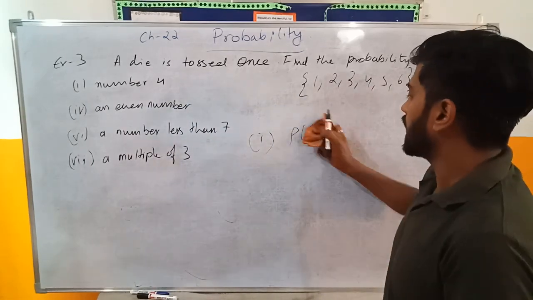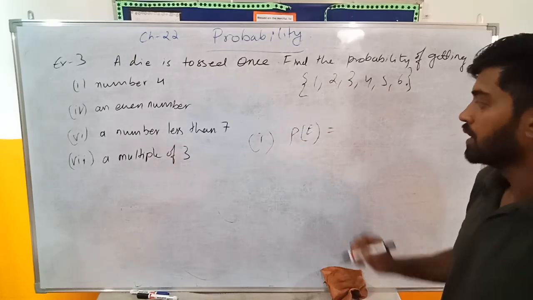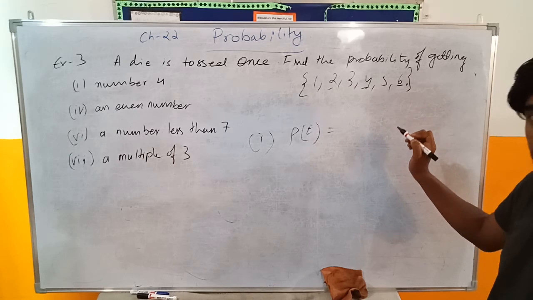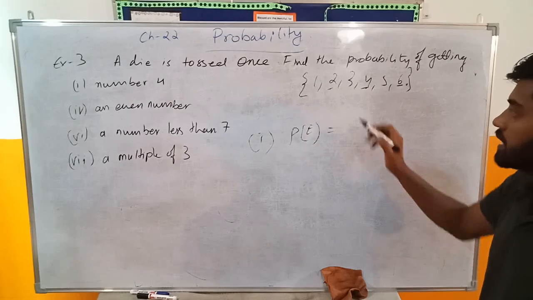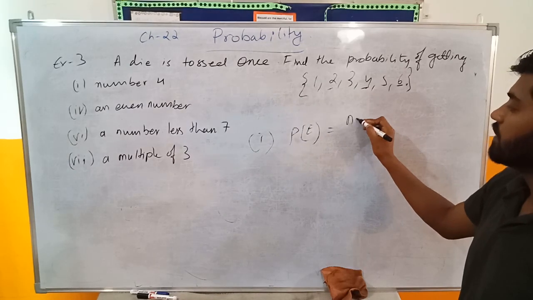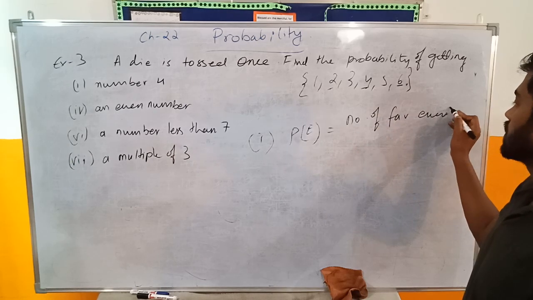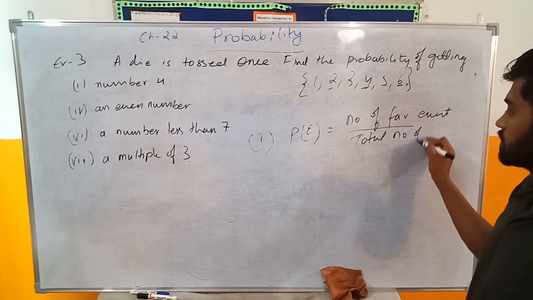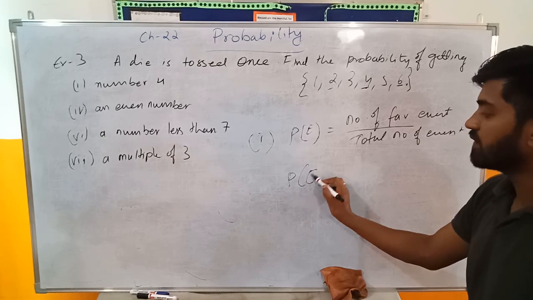Okay, now I have to find the probability of getting an even number. So even numbers are 2, 4, 6, right? So how many even numbers are there? If you guys see very carefully, there are 3 even numbers. So number of favorable events upon total number of events, that is probability of getting an even number.